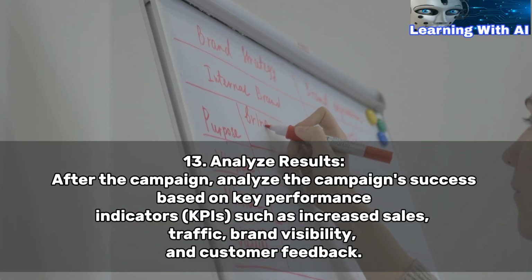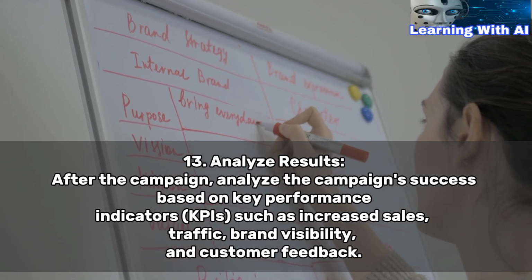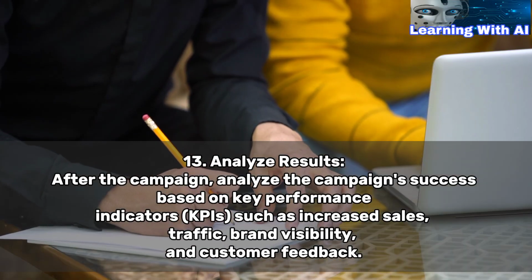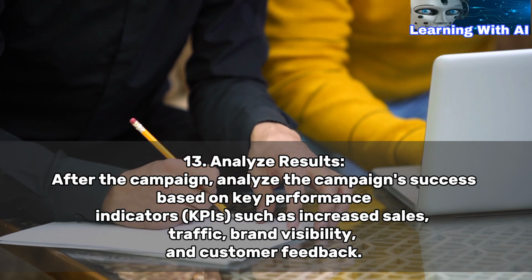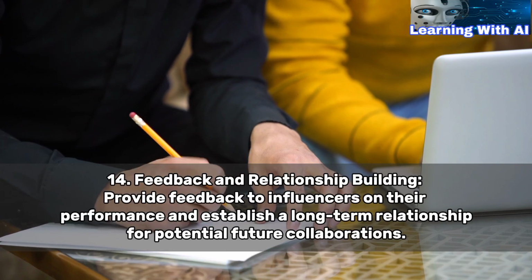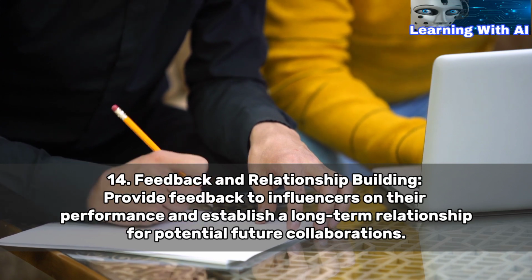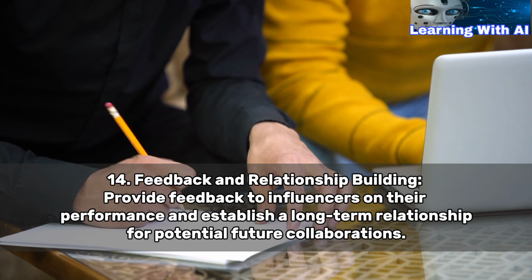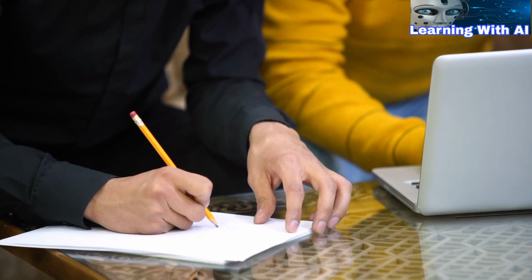13. Analyze results. After the campaign, analyze the campaign's success based on key performance indicators (KPIs) such as increased sales, traffic, brand visibility, and customer feedback. 14. Feedback and relationship building. Provide feedback to influencers on their performance and establish a long-term relationship for potential future collaborations. 15.